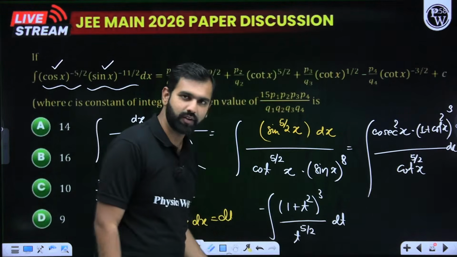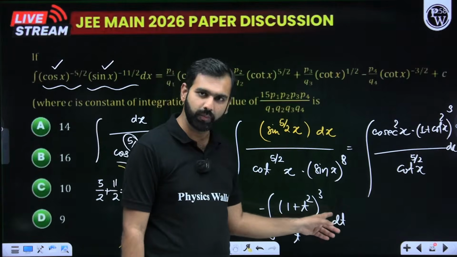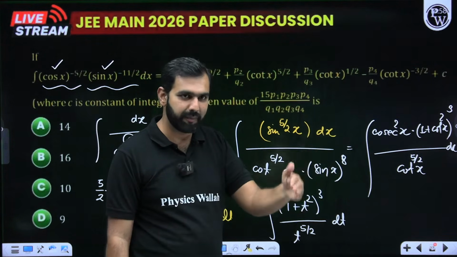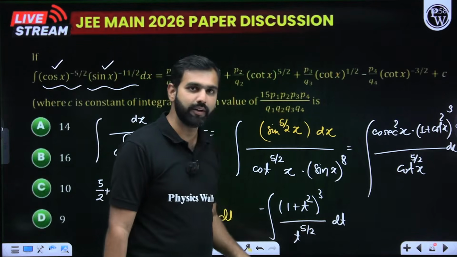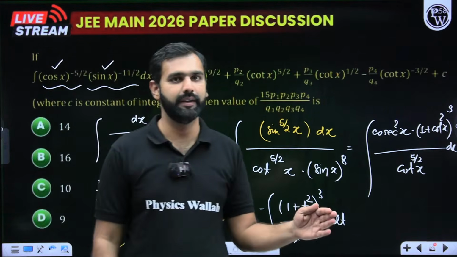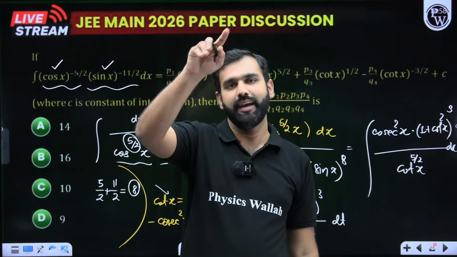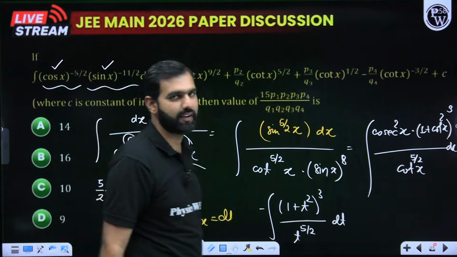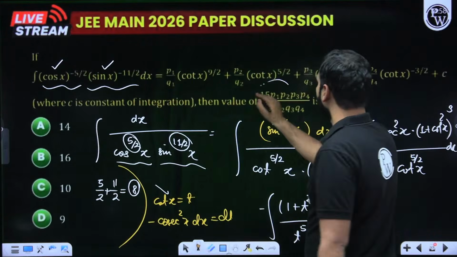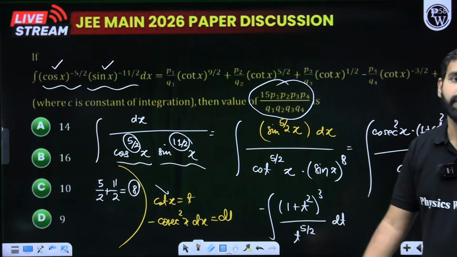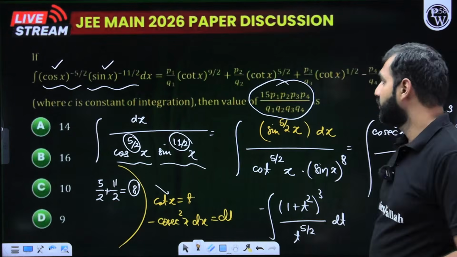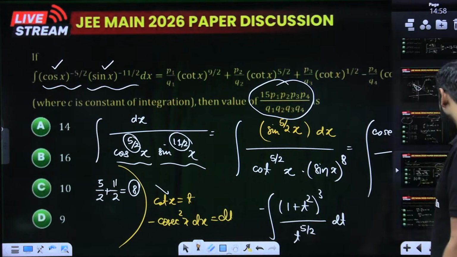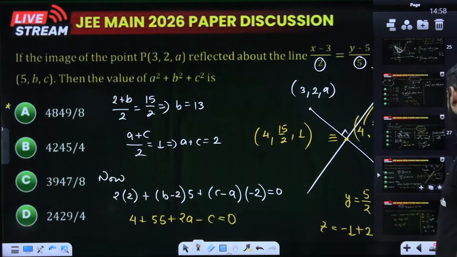So it's simply a matter of simplifying it. Now expand the numerator. 1 plus t square should be expanded. Cube: a cube plus b cube plus 3a square b plus 3ab square. Divide that by t to the power 5 by 2 and then simply integrate it by having this formula, x to the power n plus 1 upon n plus 1. That much calculation you got to do. Otherwise this cannot be solved. And after solving it out, you can figure out the correct answer. We are skipping that calculation part, but I hope you are understanding conceptually what is needed to be done and how you should think, especially in this category of questions.